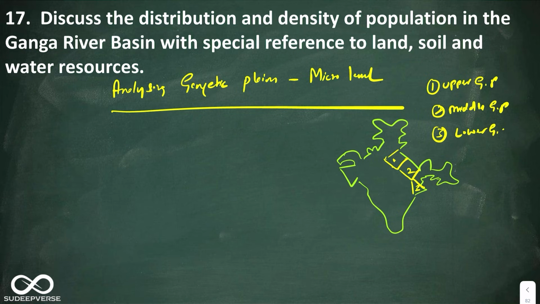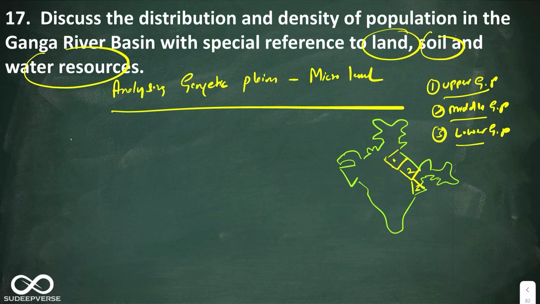Okay, so let us go one by one. We will go to every Gangetic Plain and we'll analyze the land, soil and water resources. Now, you will be able to write such level of specificity if you have developed the spatial content. I've already told in the beginning what is spatial content, so I want every one of you to understand the spatial sense of India and develop the spatial content of India. Anyways, let us continue with this.